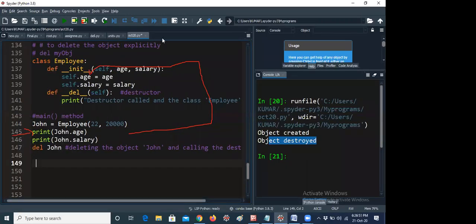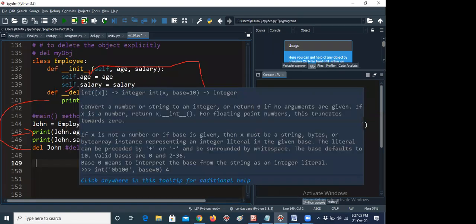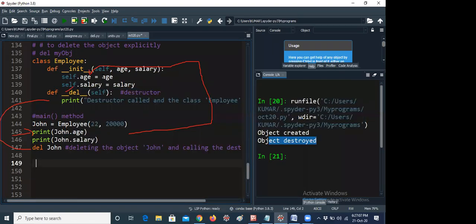Whenever it is called, it shows the message here. What is the destructor method here? This is "destructor called" in the class Employee. That means the object is deleted, and the message will be displayed like that. But nothing will be used after that. For example, what will happen, sir? Okay, I will tell you guys. Until now, if I give print John.age, it will print the age of John. But if I print John.age after del John, it is not there, because it is no longer available, since the destructor has already been applied.